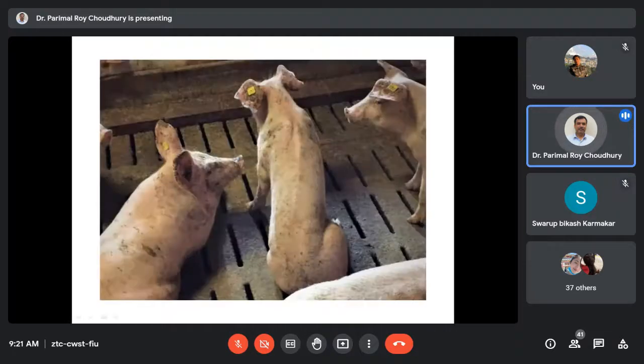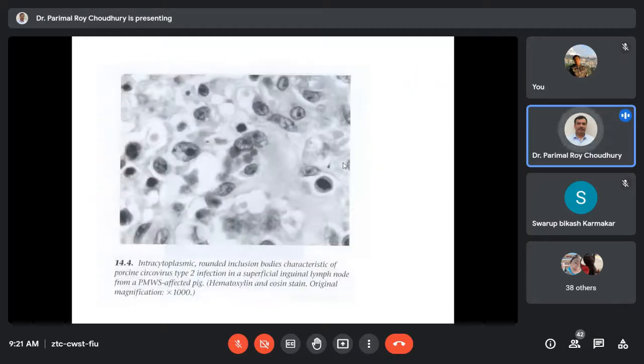There are some other pictures, like this one of a particular flock. This animal has PCV2 infection in comparison to the other. So this is the typical thing that happens in porcine circovirus 2 infection. This is not an infection where you can see large-scale mortality occur within a very short period.